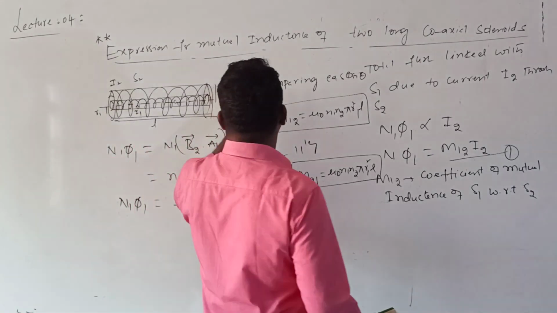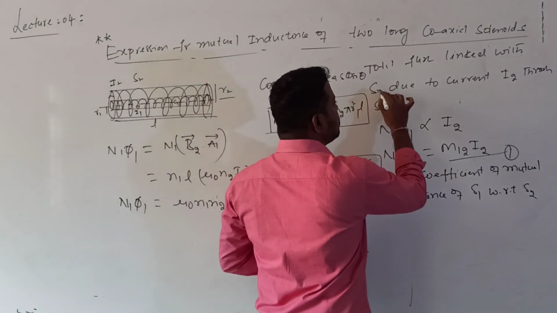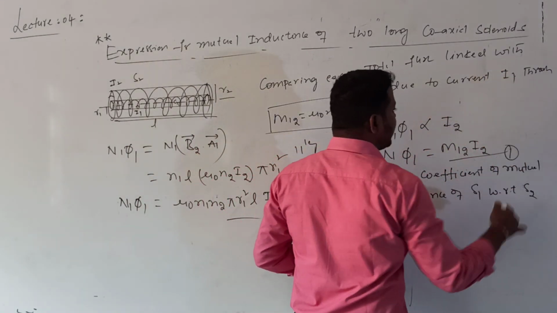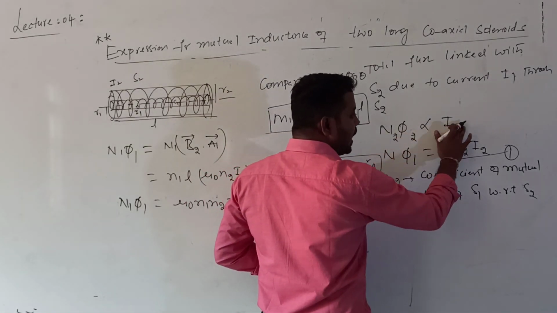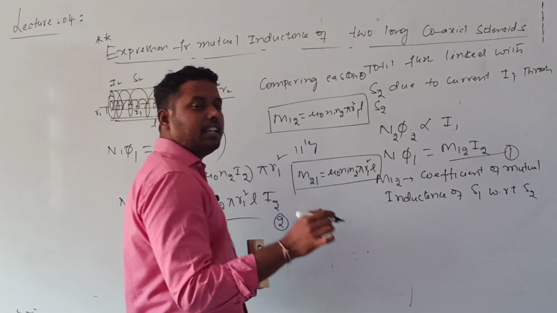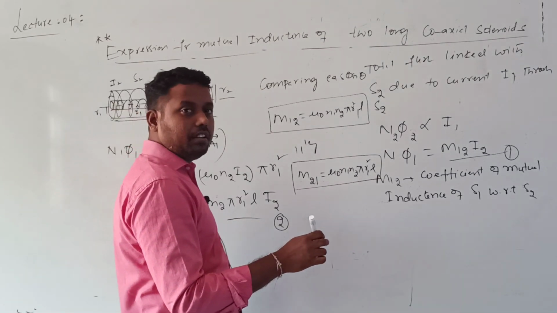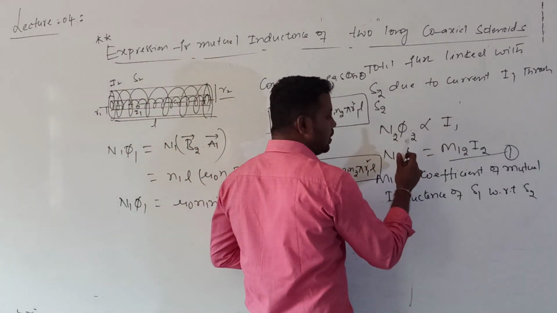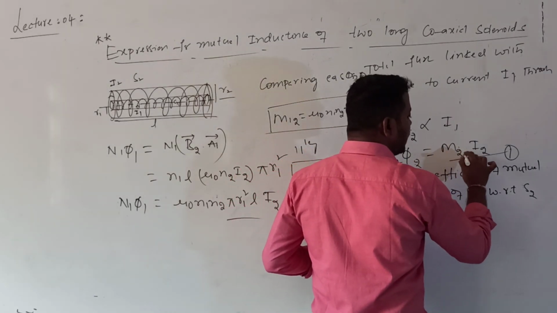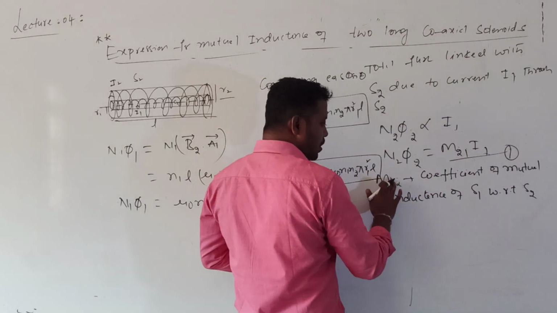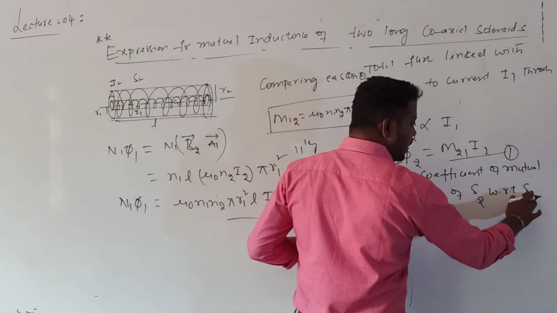Now to calculate the mutual inductance of S2 with respect to S1, consider the total flux linked with S2 due to the current I1 through S1. The total flux N2 into phi2 is directly proportional to I1. Let us suppose S1 is carrying a current I1; the flux linked with S2 is given by N2 into phi2 equal to M21 into I1. What is M21? M21 is the coefficient of mutual inductance of S2 with respect to S1.